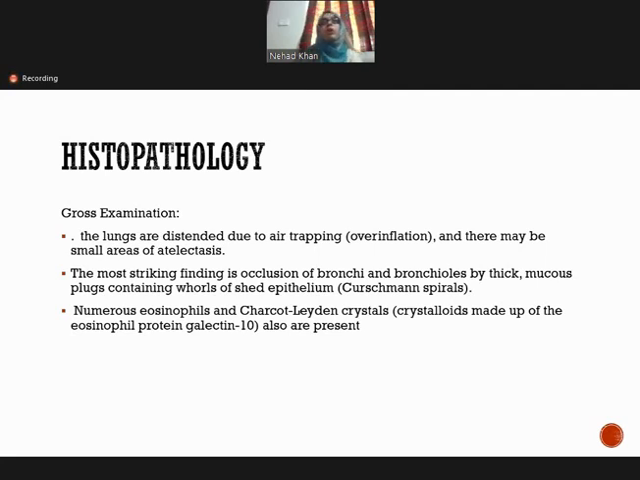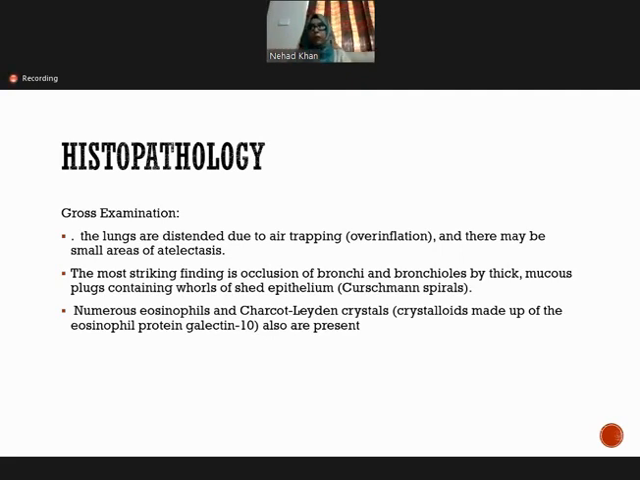Now we come to the histopathology of asthma. On gross examination with the naked eye, what we find is the lungs are distended due to air trapping, due to overinflation. You may find small areas of atelectasis. Atelectasis means collapsed lung. Part of the collapsed lung can be found because of damage to the alveoli. Those areas in which the alveoli are collapsed will not get inflated. So you may find small deflated areas along with overinflated lungs.